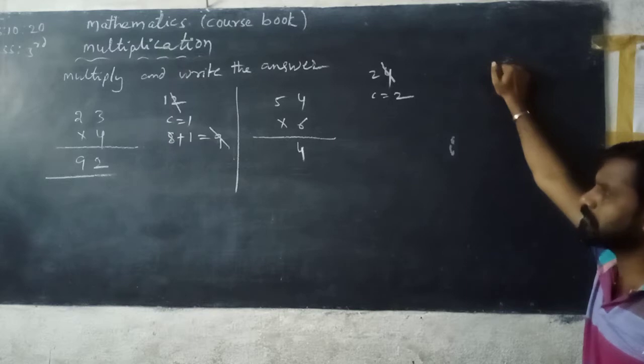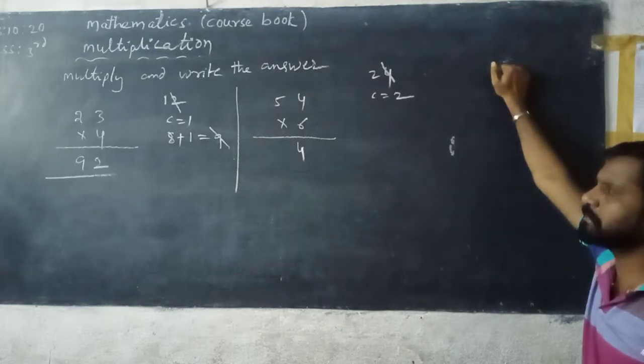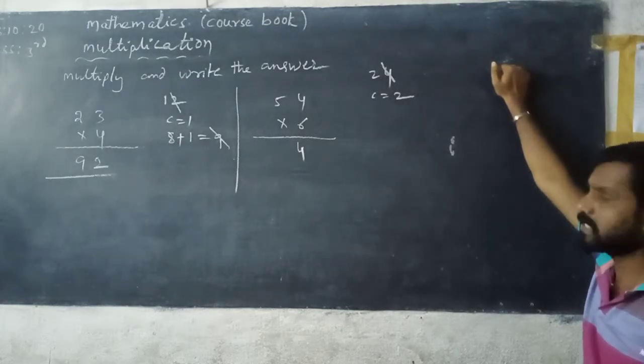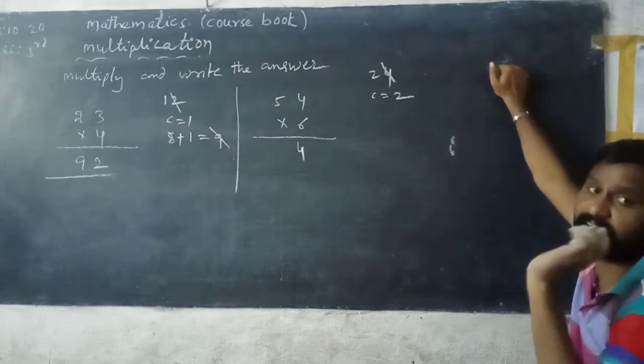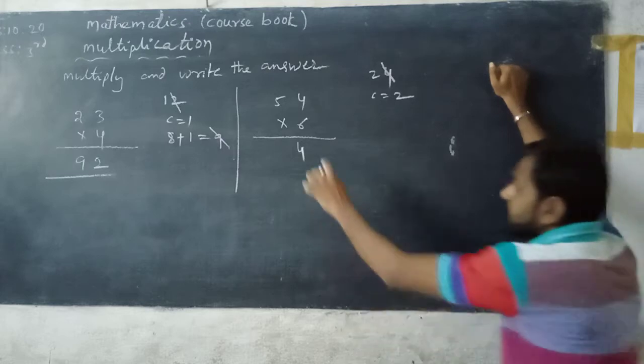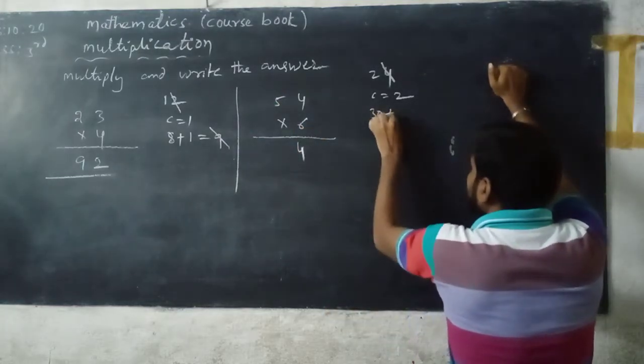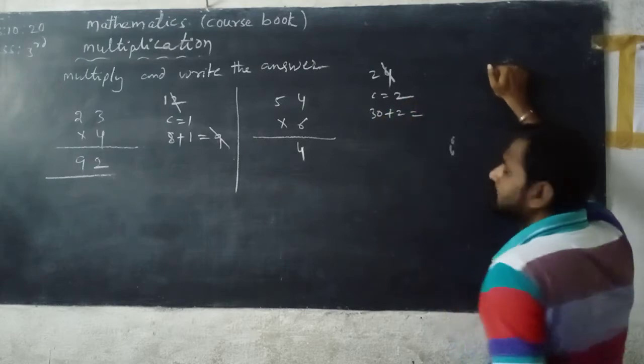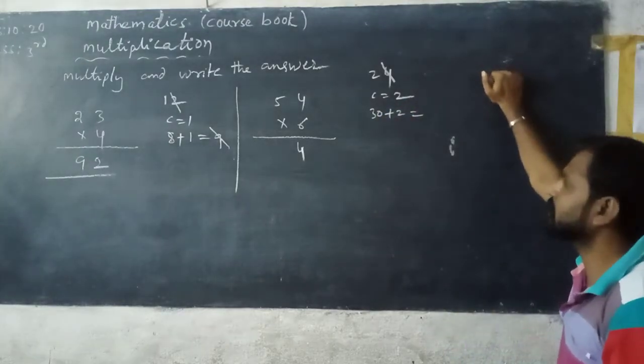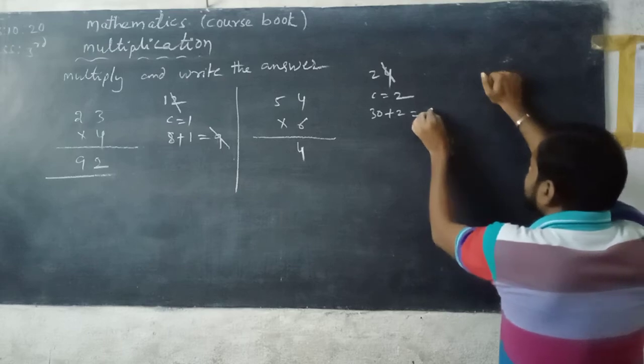Now next we multiply the tens place digit with 6. Tens place digit 5, multiply with 6 means 6 fives, not 5 sixes. 6 fives are 30. So 2 is added to 30 because 2 is the carrying number. 30 plus 2 is 32.